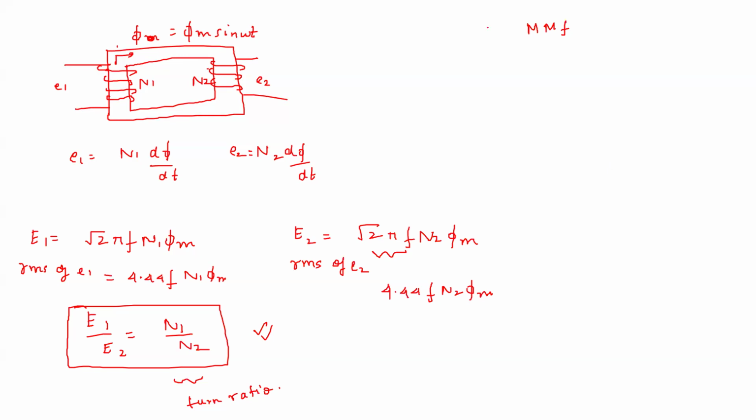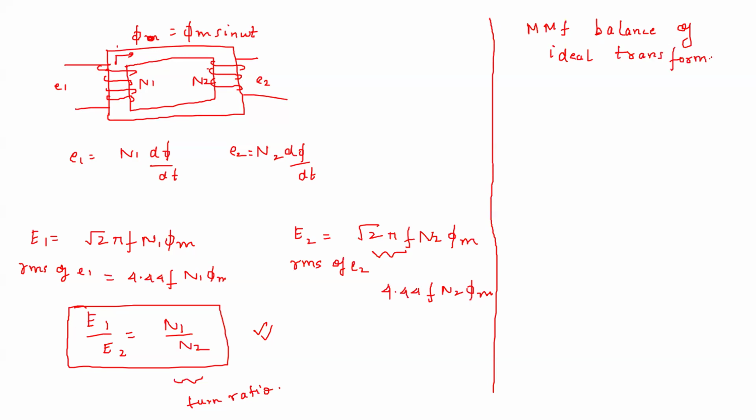Now we will see the MMF balance of an ideal transformer. In an ideal transformer, there are some assumptions. So what are the assumptions of an ideal transformer? These are the assumptions. First is that there are no losses.